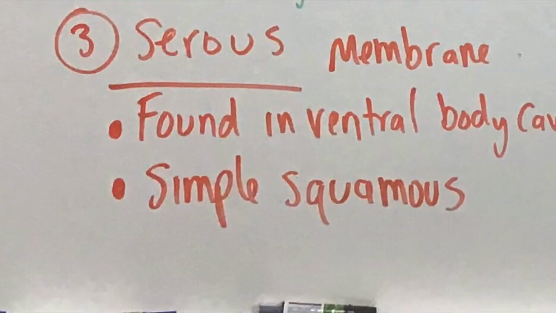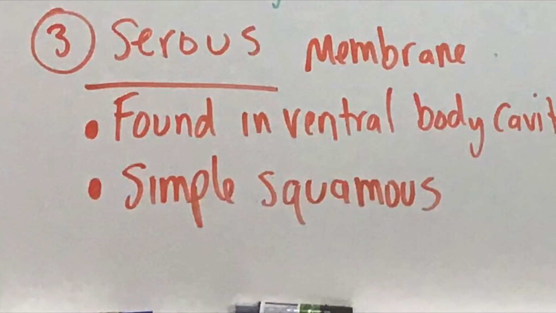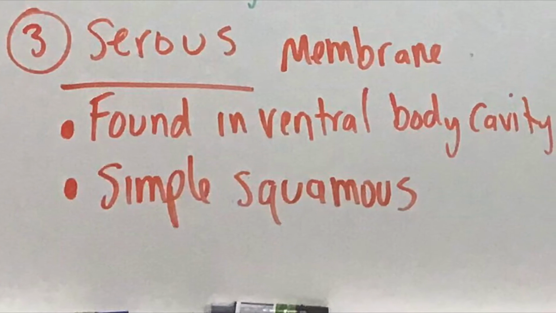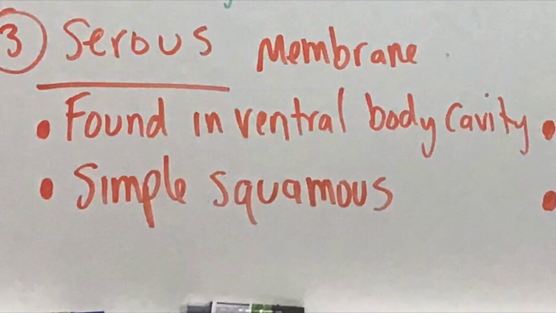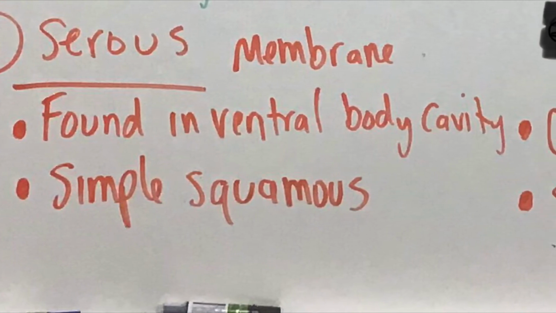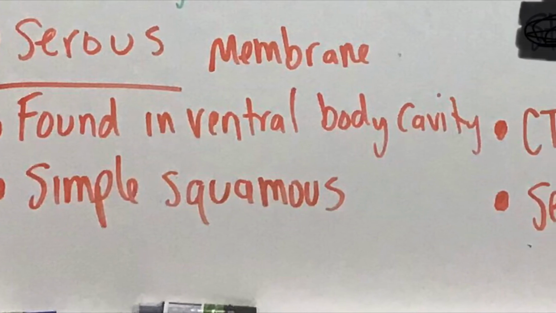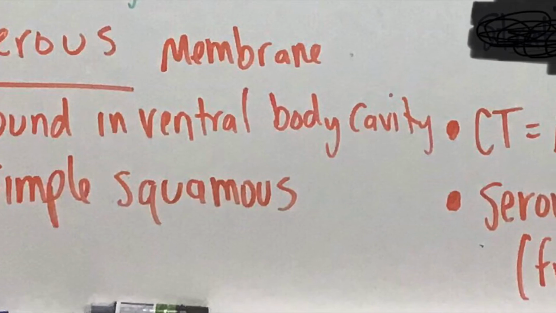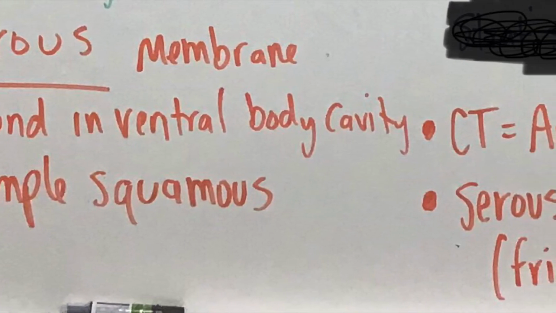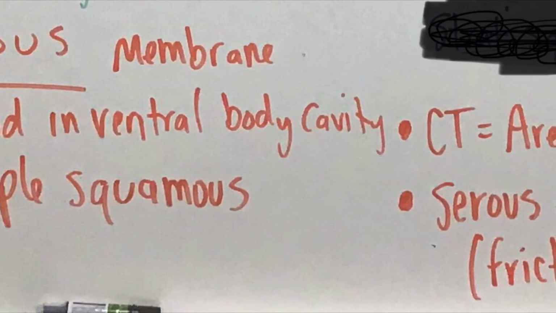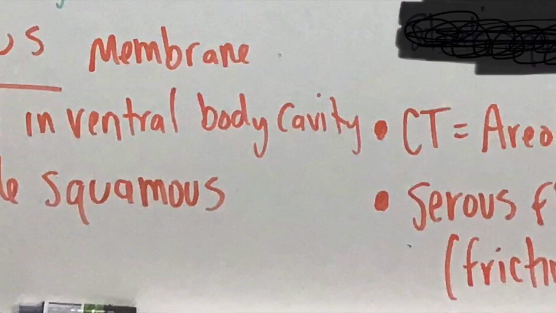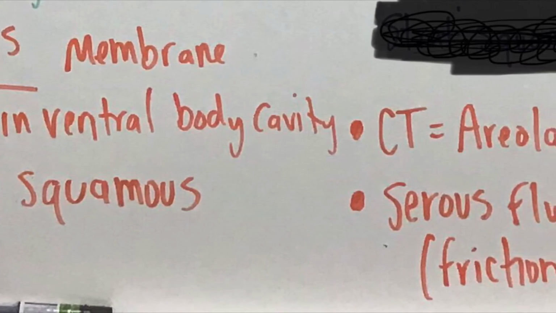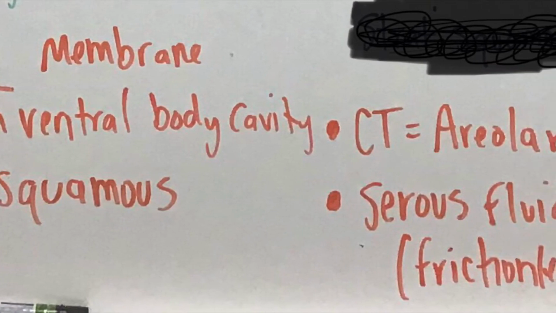Okay, our last membrane type is serous membranes. We've seen this. These are all found in the ventral body cavity, so they're not going to open up to the outside world. And those are mostly made of simple squamous epithelium. You will also see the connective tissue is going to be areolar connective tissue. And they're going to produce a serous fluid, so in between the two serosa is going to be a fluid that is going to reduce friction.